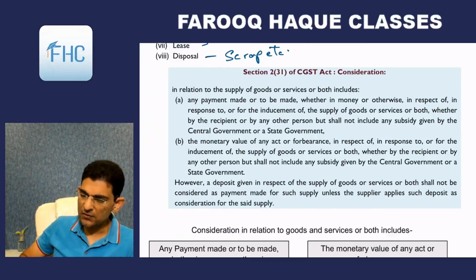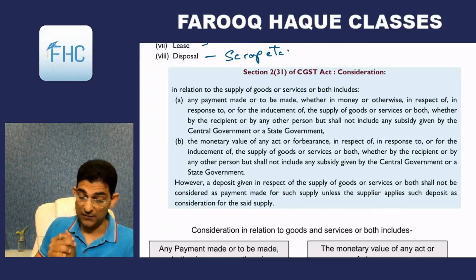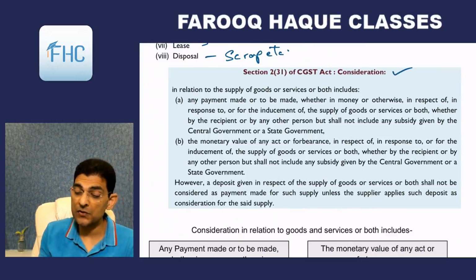Then in this explanation, there is a definition of consideration given. So let's see that definition also. Section 2(31) defines what is consideration. It says, in relation to supply of goods or service or both, it includes any payment made or to be made. Made means actually made.